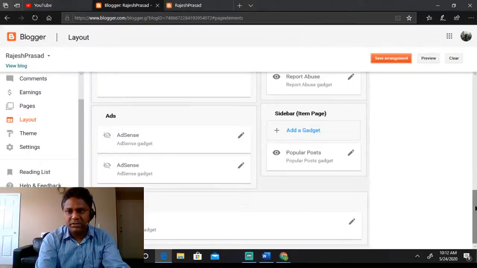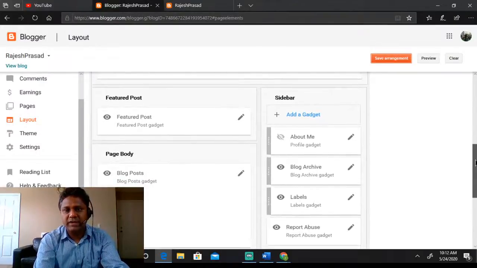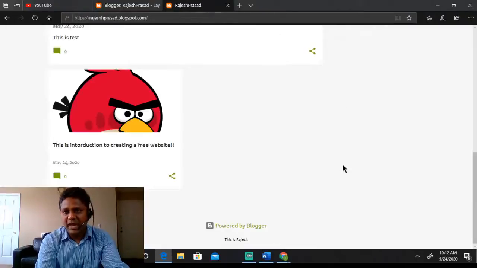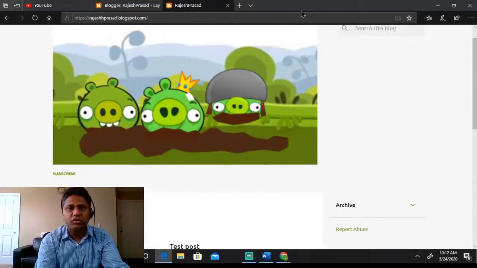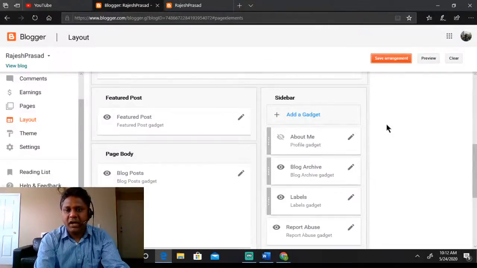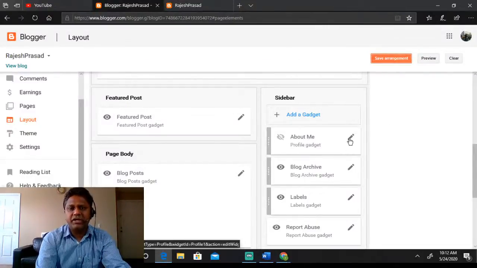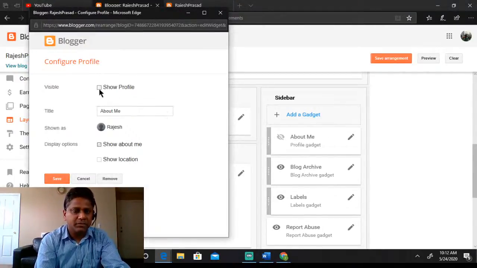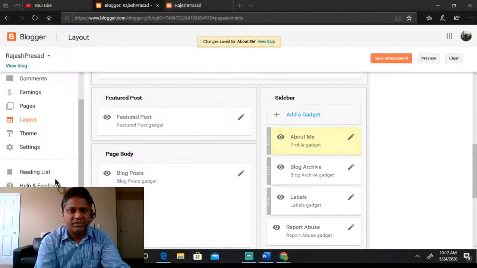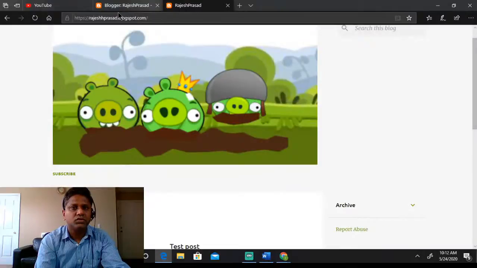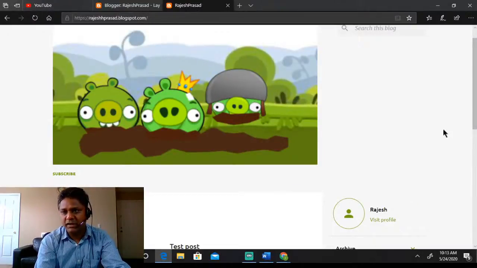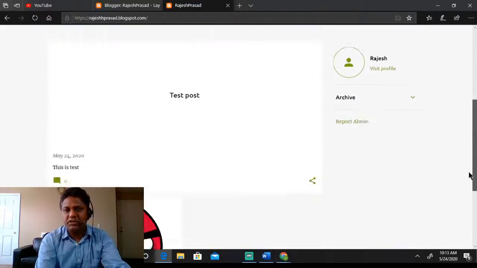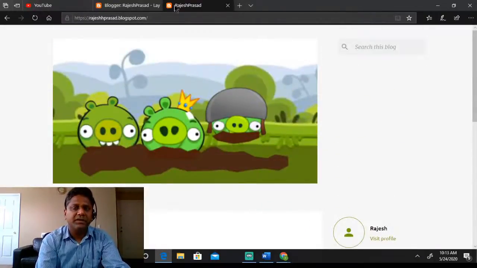Let's look at some other things. You can add things in the sidebar. This blank area is called the sidebar. You can add a few things in the sidebar, again depending on which template you have selected. That sidebar may or may not be visible. So let me say show my profile and show my location, and let me save this, click on save arrangement, and refresh it again. See, here visit profile, so here it has come. You can upload your profile picture, and you can do a lot of stuff there.